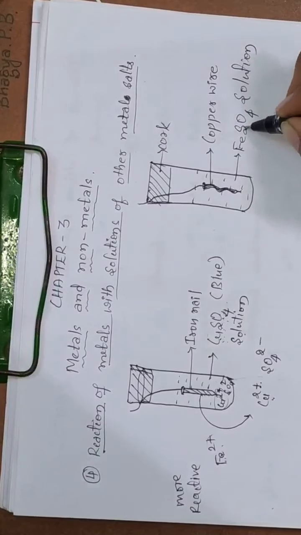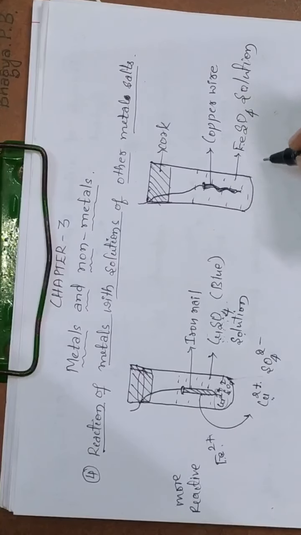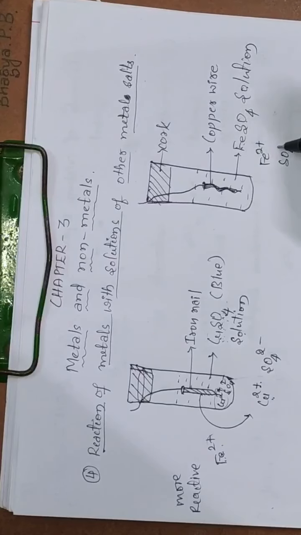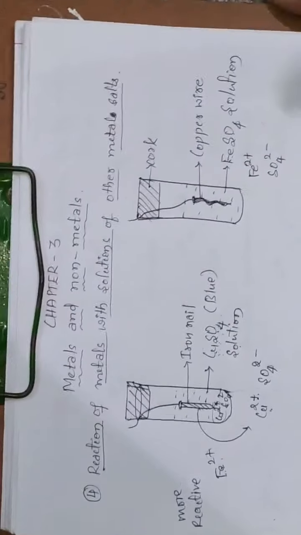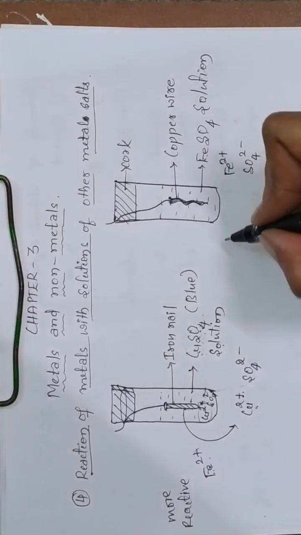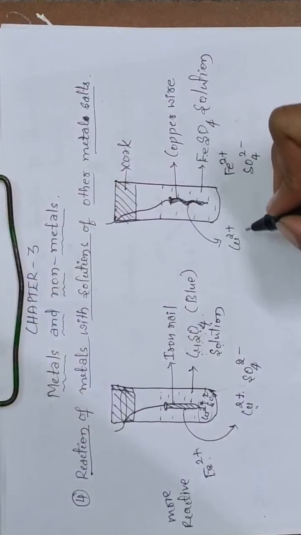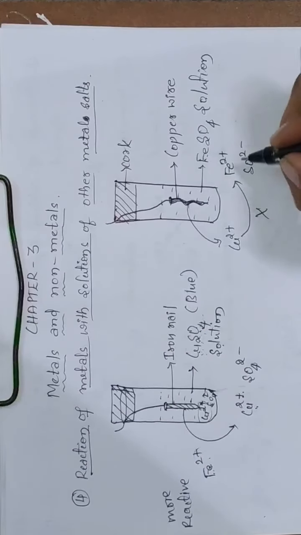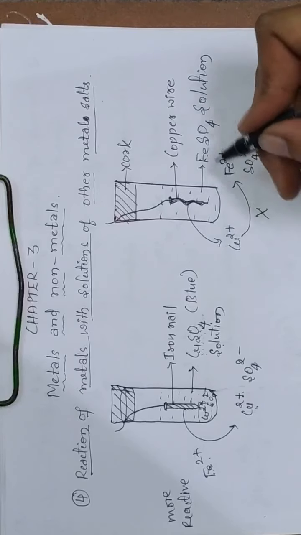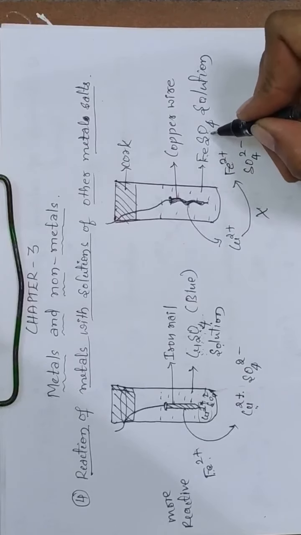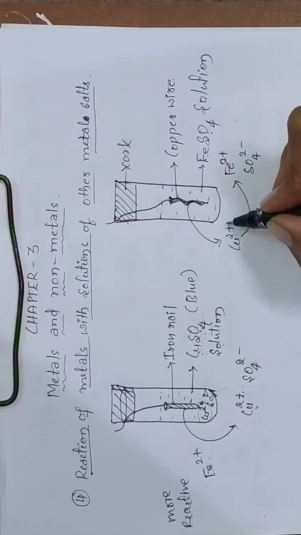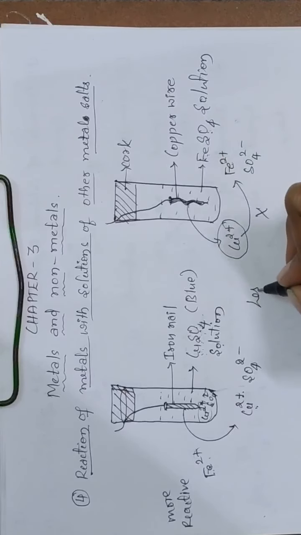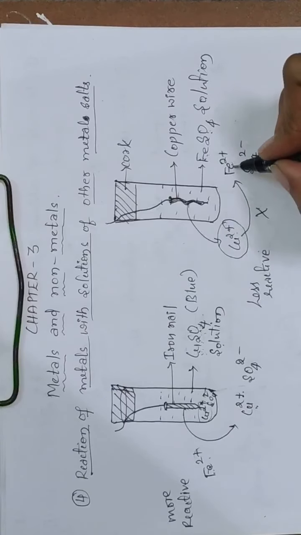In ferrous sulfate solution, iron and sulfate are present in the form of ions, ferrous ion and sulfate ion. Here the copper ions from the copper wire do not displace the iron of the iron sulfate salt, because copper is less reactive than iron.